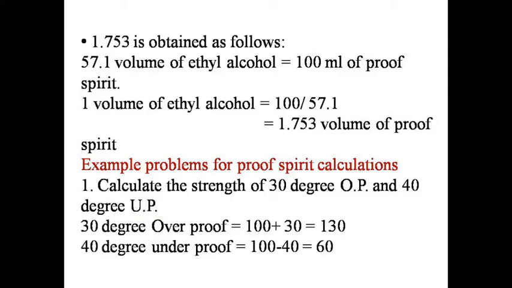1.753 is obtained as follows. 57.1 volume of ethyl alcohol equals 100 ml of proof spirit. 1 volume of ethyl alcohol equals 100 divided by 57.1 equals 1.753 volume of proof spirit. Example problems for proof spirit calculations. First, calculate the strength of 30° over proof and 40° under proof. 30° over proof is equal to 100 plus 30 equals 130. 40° under proof means 100 minus 40 equals 60.